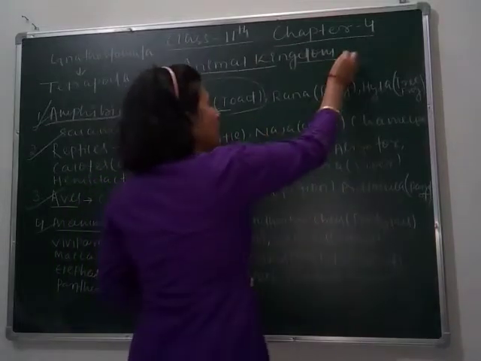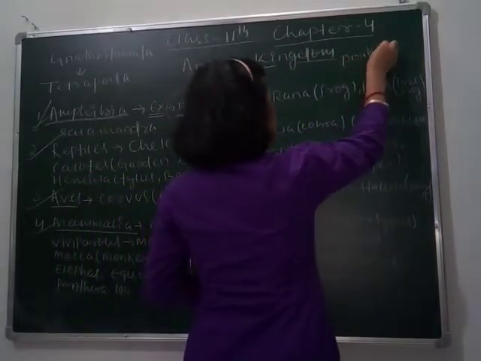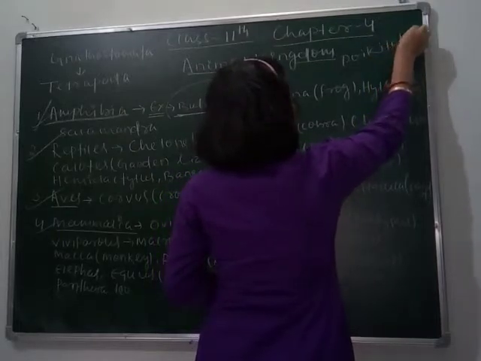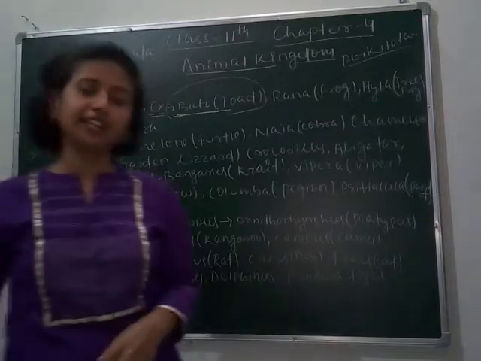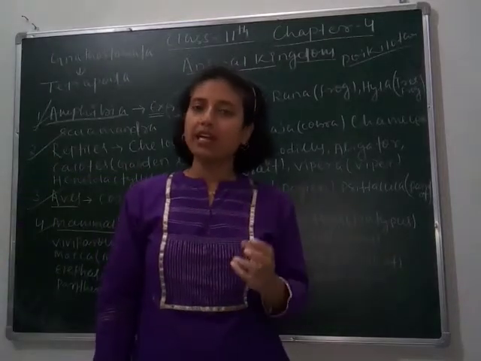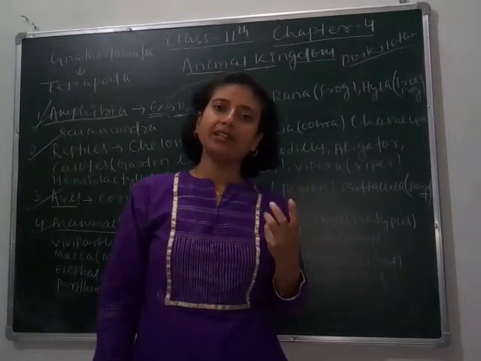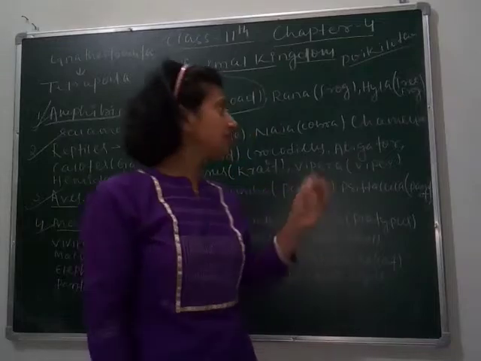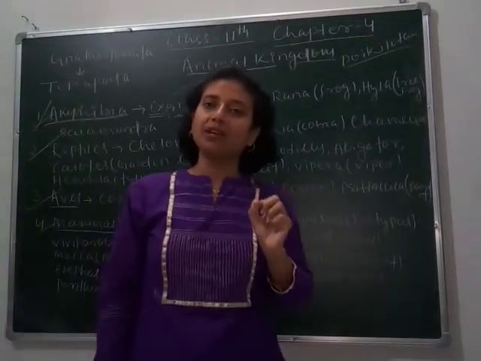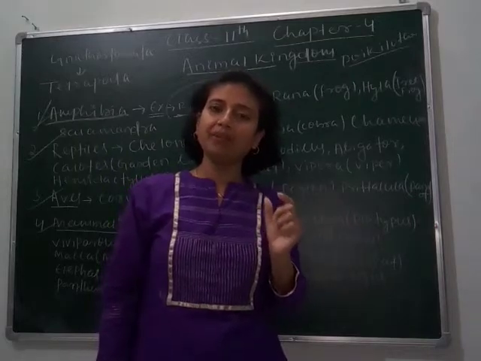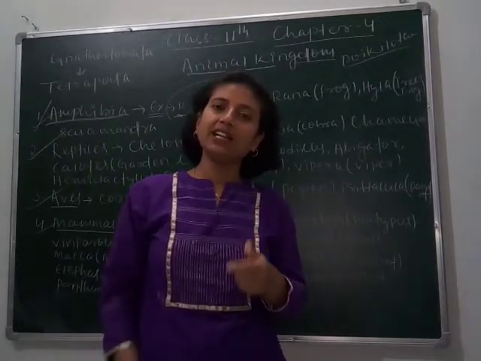The term is poikilotherm. They are poikilotherms as they are cold-blooded animals, so they can't maintain their body temperature constant. That's why they hibernate or go through deep sleep in winters. Again, their fertilization is external. Remember, in amphibians fertilization is external.